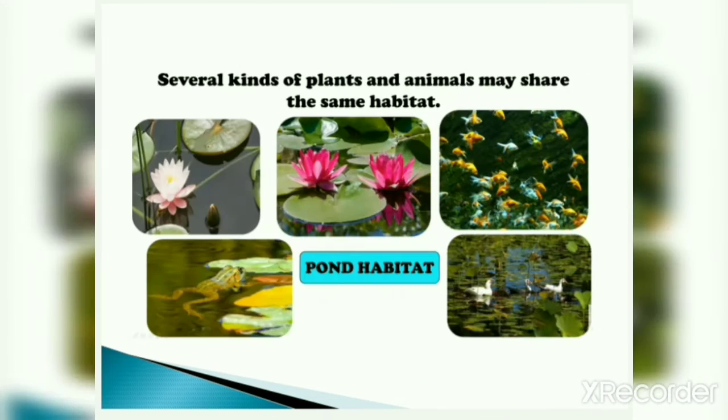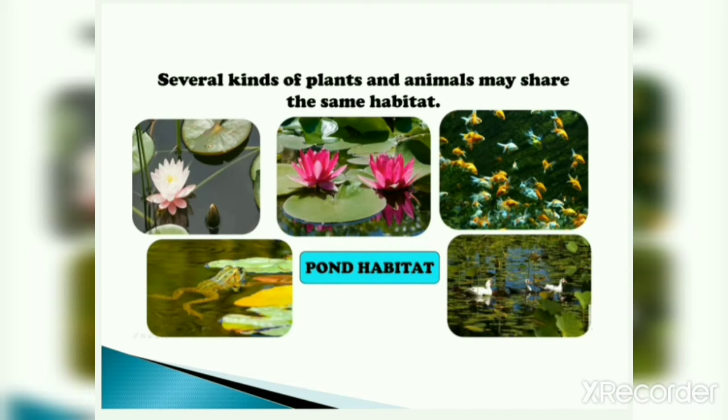For example, lotus, water lilies. These are the plants which grow in water. Similarly, fishes, ducks, frogs, they also live in water. So, this is the habitat for plants and animals both.